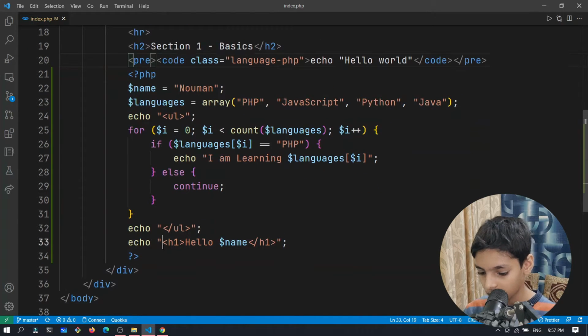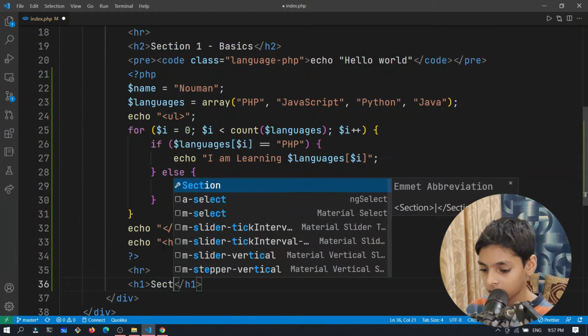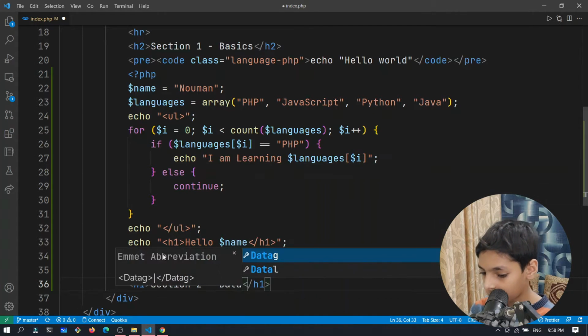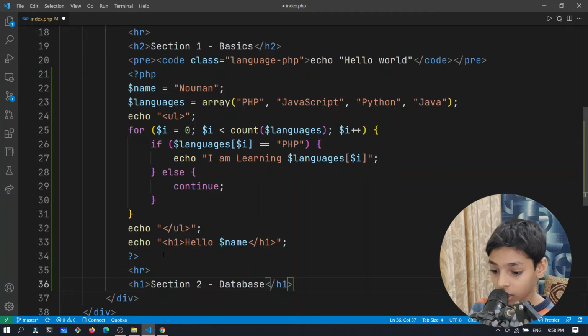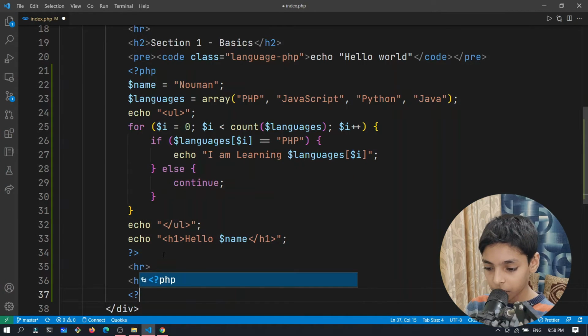Let's just create another section. We'll say HR first, and then we'll say section 2, database. Obviously in a backend application, you need to work with a database. So we will learn this inside of this section, because there are only 2 sections in the whole course. We just learned the basics, and now we're going to be learning that. So we're going to be creating another PHP tag.